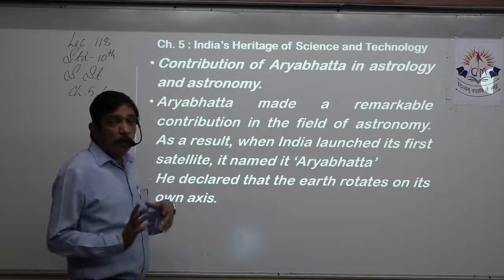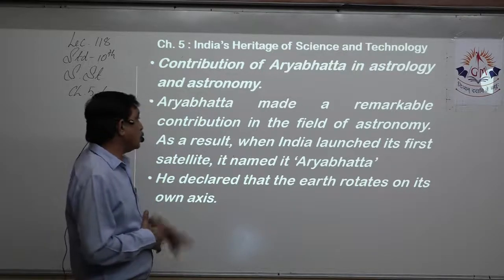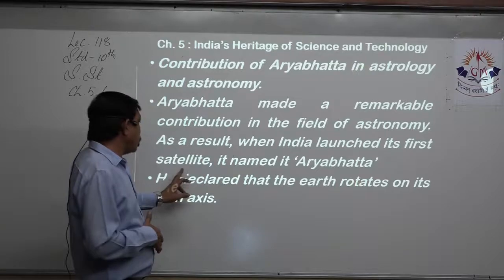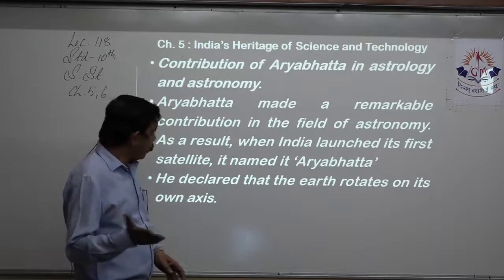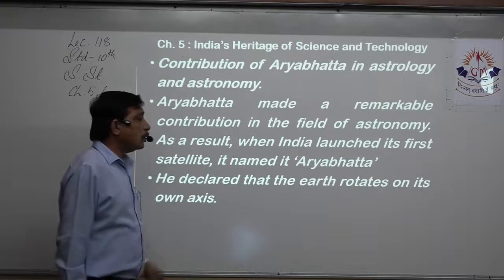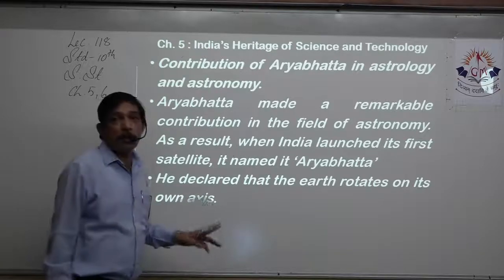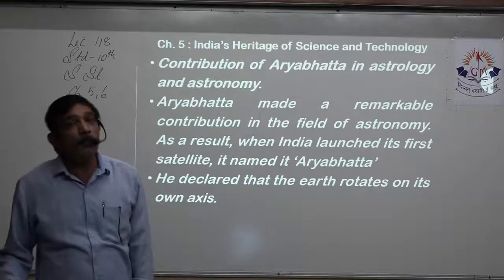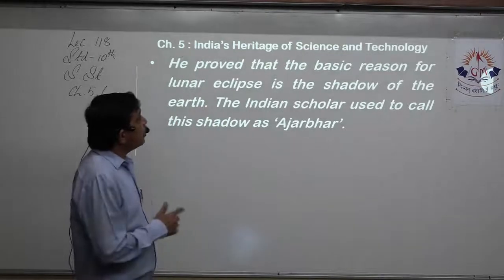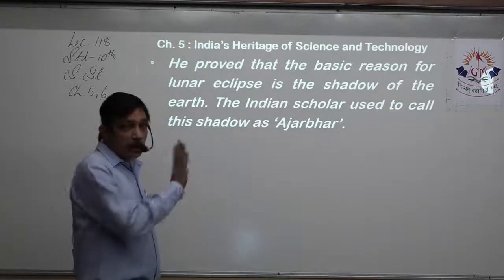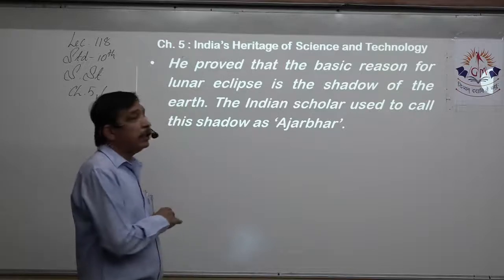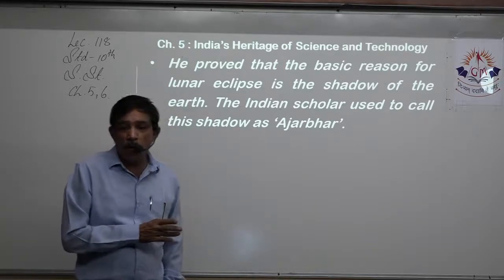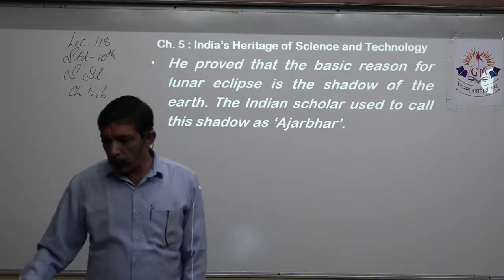We know Aryabhatta as the father of mathematics. When India launched its first satellite, it was named after Aryabhatta. He declared that the earth rotates around its own axis. This is one of the greatest finds of ancient India and is true today also. He proved that the basic reason for a lunar eclipse is the shadow of the earth. The Indian scholars used to call that shadow Ajarpa. These are the important things.